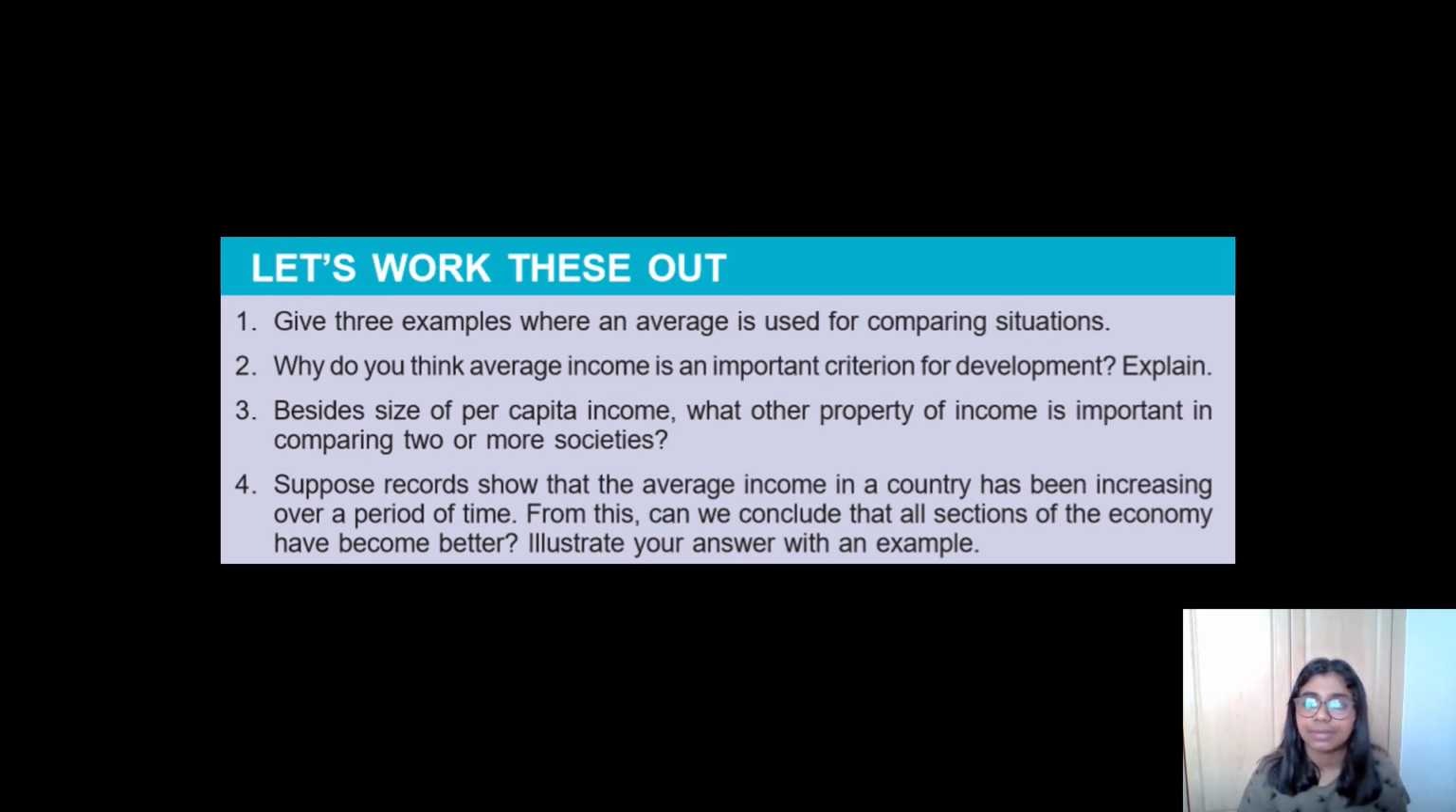Besides size of per capita income, what other property of income is important in comparing two or more societies? Other property of income would be a more equitable distribution of income so that we do not face the same problem country A and country B faced. There shouldn't be disparities among the citizens of a country.